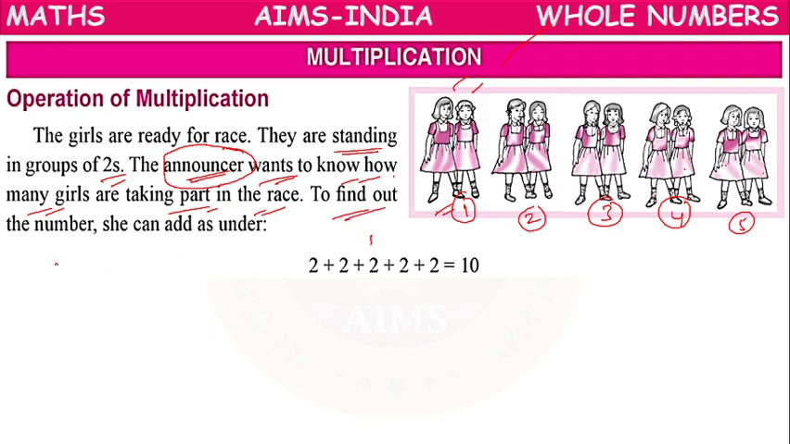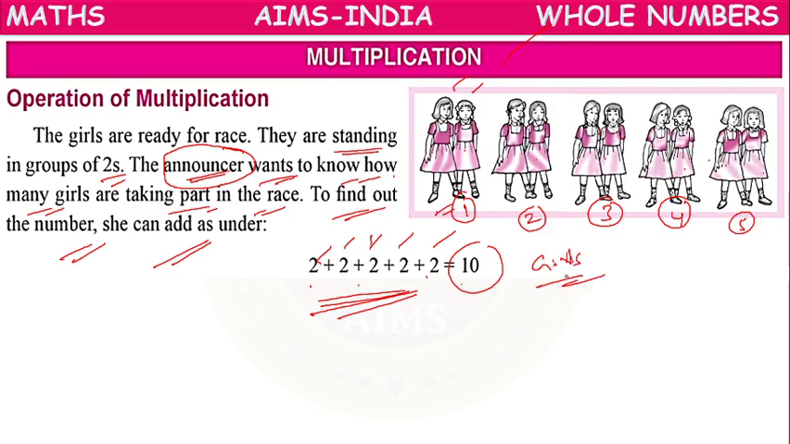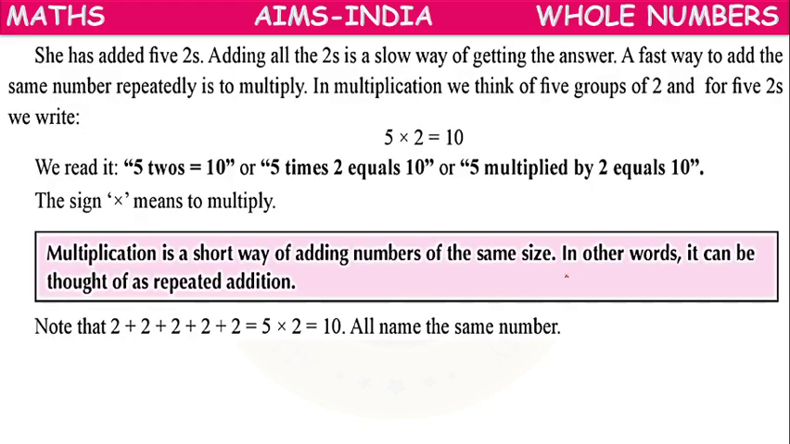To find out the total number, what can the announcer do? She can add, because in the first group two girls, second group two girls, third group two girls, like that in each group two students are there. Five groups are there, so she can add 2 five times. The total number of girls participating in the race will be 10 girls. Like that we will get the answer.